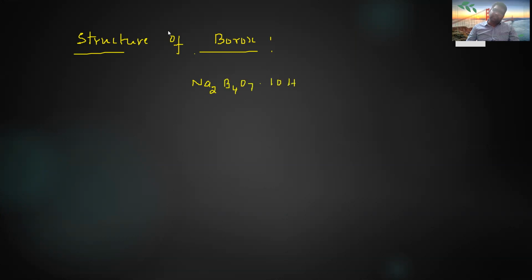Okay, write down the structure of borax. So what is the formula for borax? First of all, what is the formula? Na2B4O7·10H2O, 10 moles of H2O means it is a hydrated molecule. So this is the molecular formula of borax. This can be written conveniently.